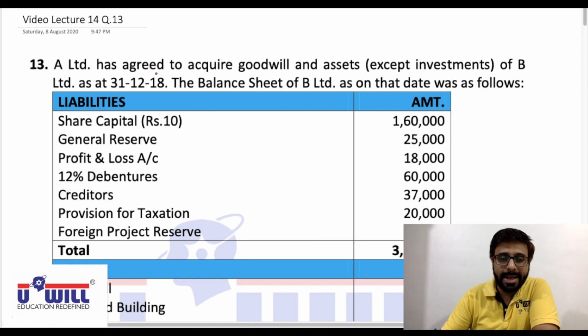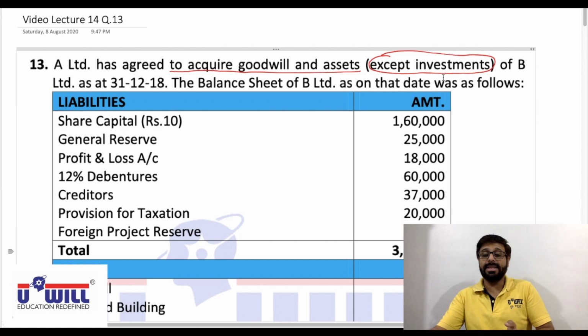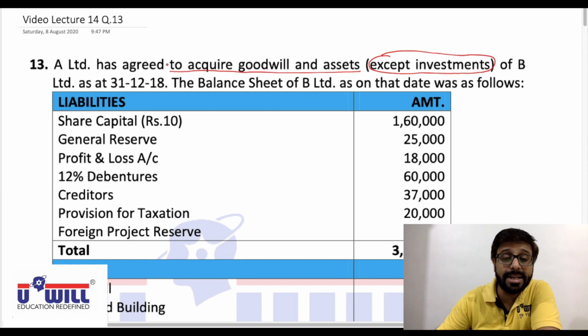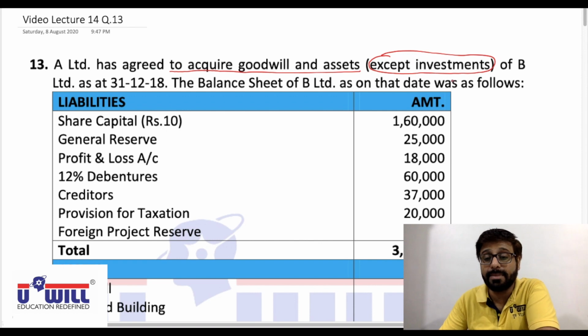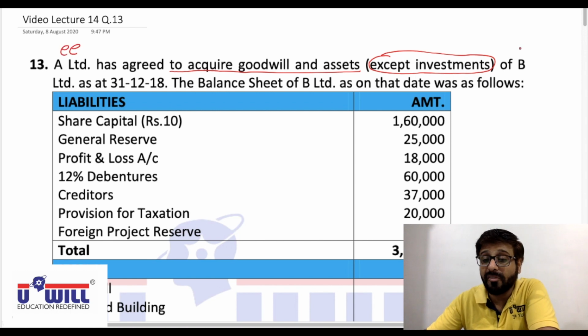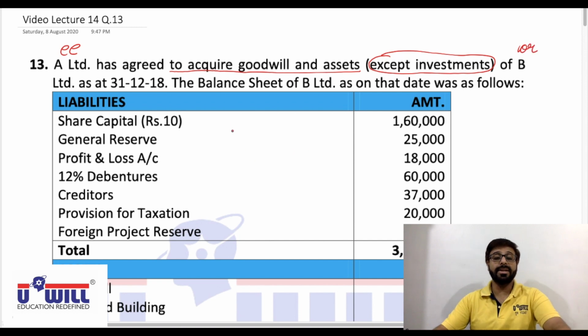A Limited has agreed to acquire goodwill and assets, except investments. So investments are not taken over by A Limited. A Limited has agreed to acquire goodwill and assets except investments of B Limited. Now A Limited has agreed to acquire means A Limited is the transferee company of B Limited, so B Limited is the transferor company. As at 31/12/18.